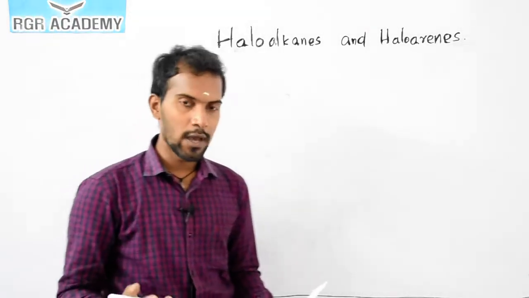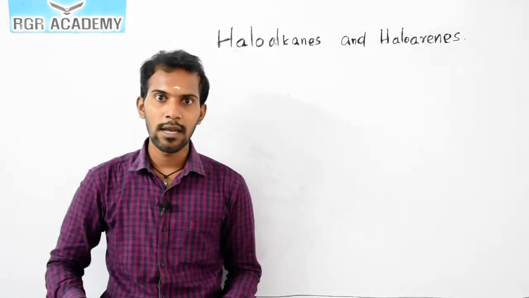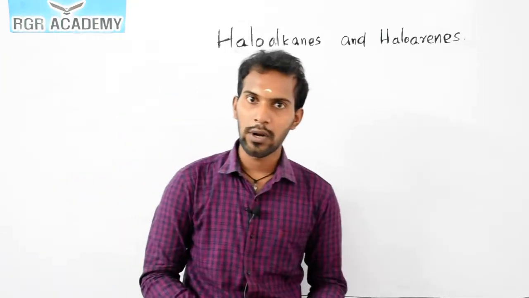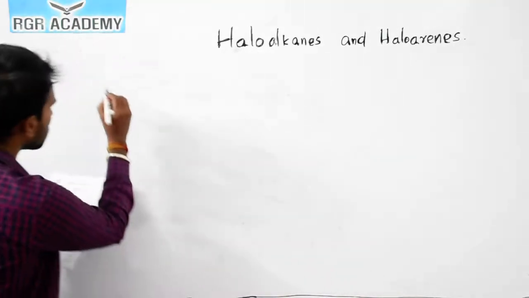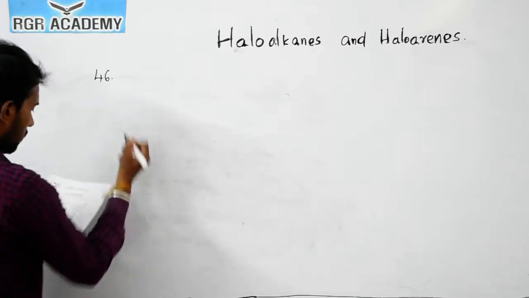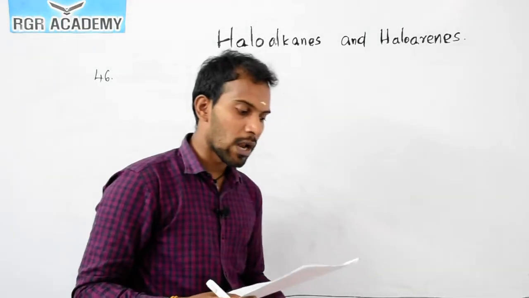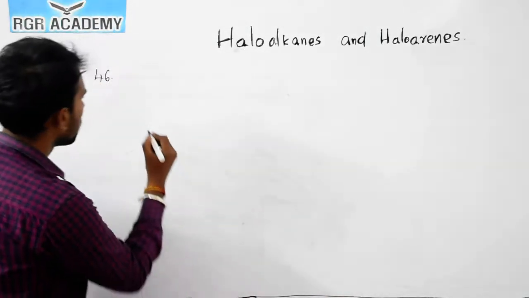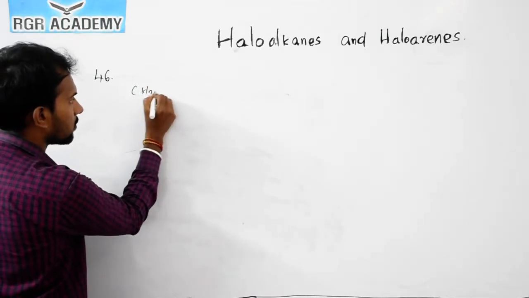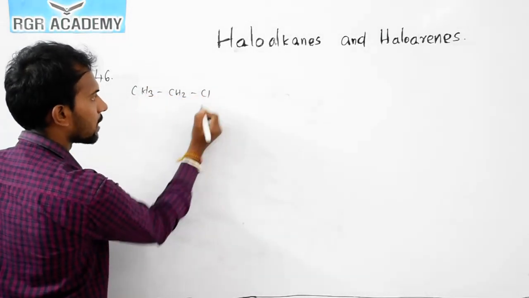Hello students, today we are going to discuss haloalkanes and haloarenes, which is organic chemistry. Now the question number 46. Haloalkanes in the presence of alcoholic KOH, for example, CH3CH2Cl.